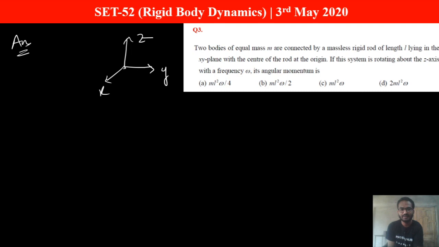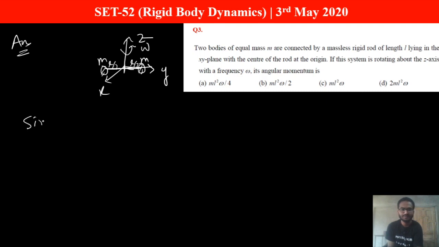Let's say this is the rod, L by 2 on this side, this is mass m, L by 2 on this side, this is mass m. The center of the rod is lying at the origin. Now the system is being rotated about the z-axis with some frequency omega. Then what will be its angular momentum? So this is the case.